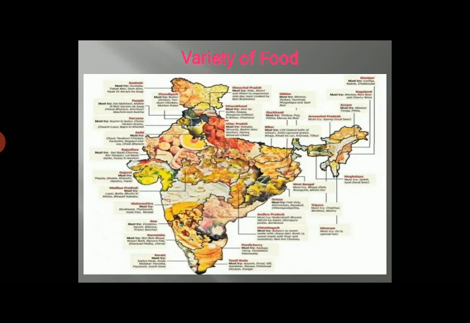Here in India, we find that people like different varieties of foods in different parts. In some coastal regions, you will find people love to take rice or fish in their main course. Whereas in Rajasthan, people don't consume rice or fish in their main course in such an amount as South Indians or coastal area people do. So this implies climatic conditions are a very responsible and valid reason for variation of food in our India.